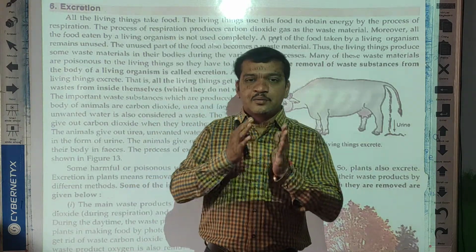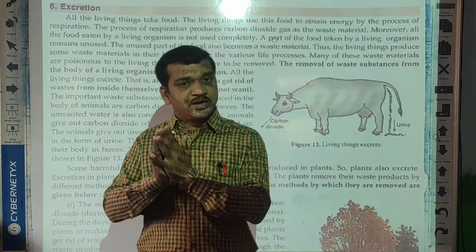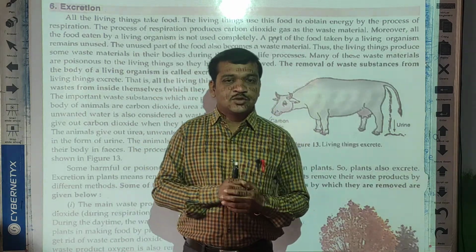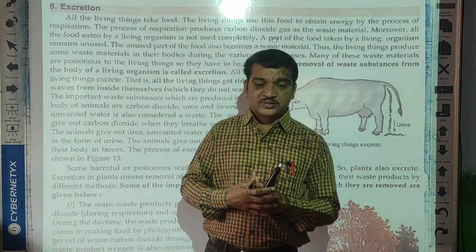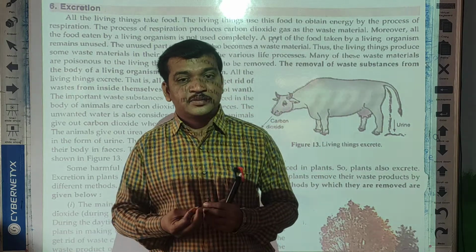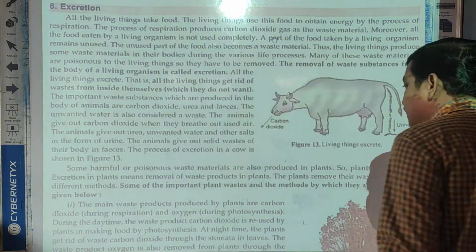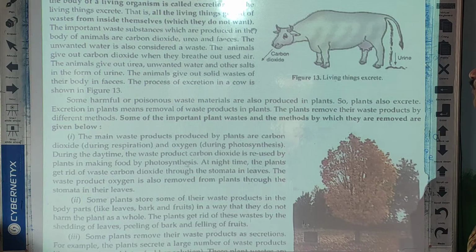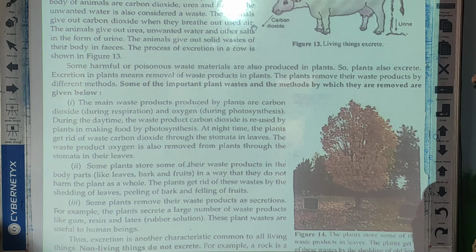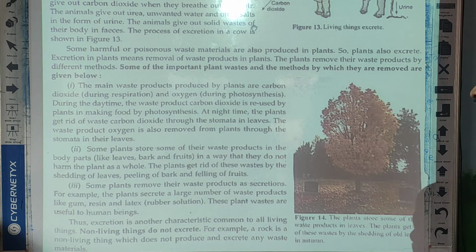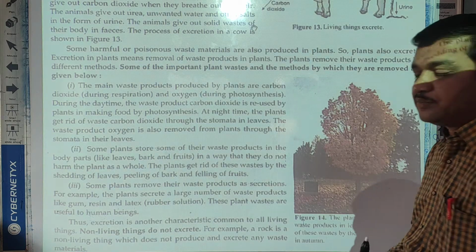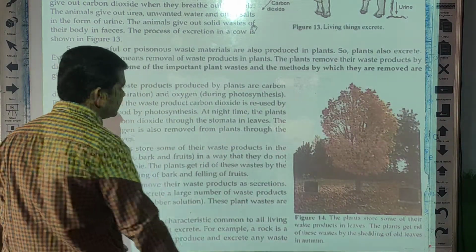Okay students, but like animals, plants are also included in living things. So what types of waste materials are produced by plants, that we are going to see now. Some harmful or poisonous waste materials are produced in plants also. Excretion in plants means removal of waste materials in plants.